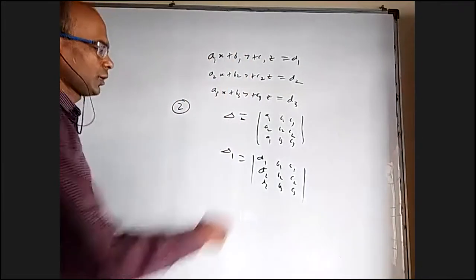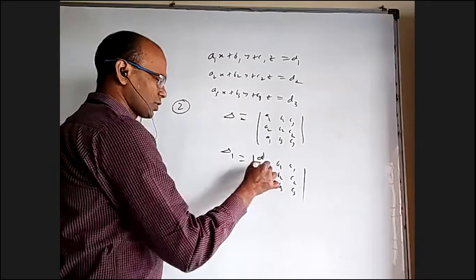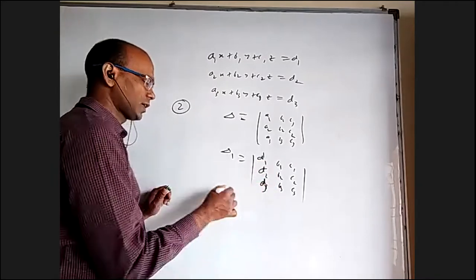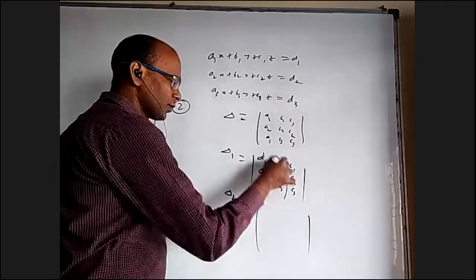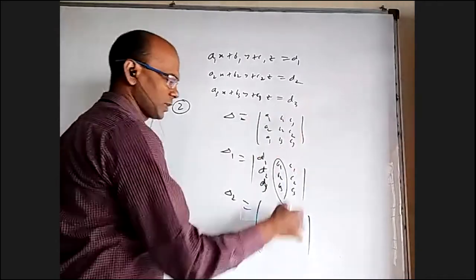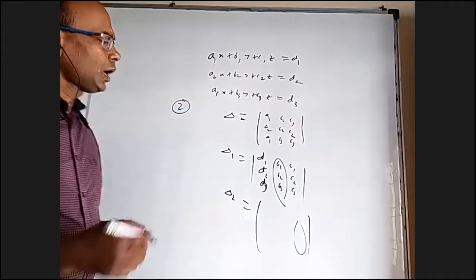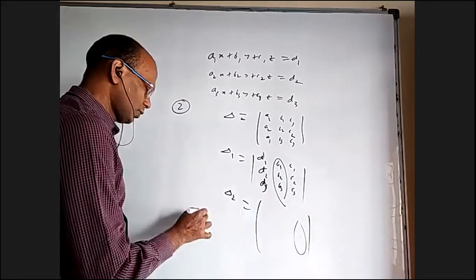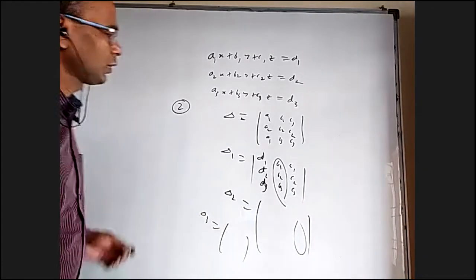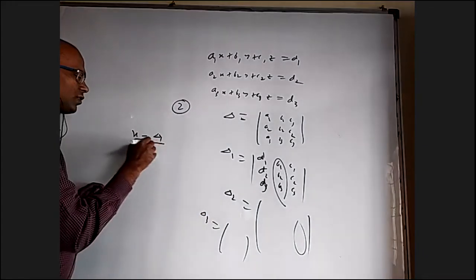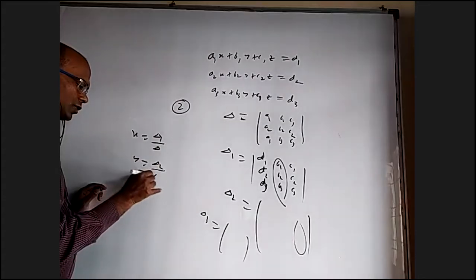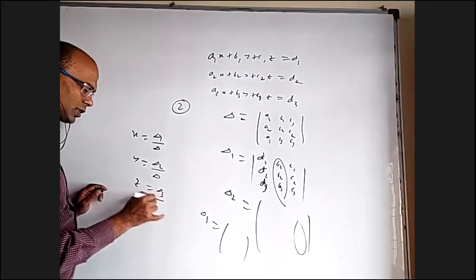Okay. So replace the first column with the constants column D1, D2, D3. You will get delta 1. Similarly, for delta 2, replace the second column with the constants. I did not tell about delta 3, it is similar. Now, x value is delta 1 by delta, y value is delta 2 by delta, z value is delta 3 by delta.